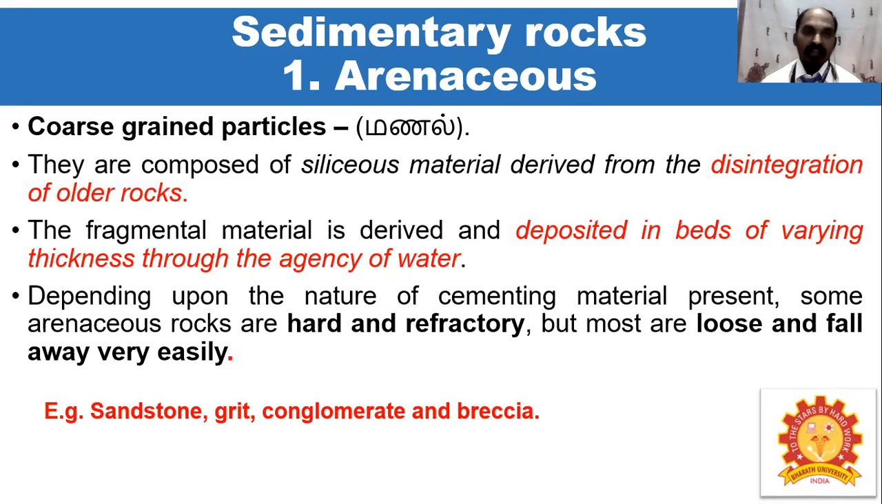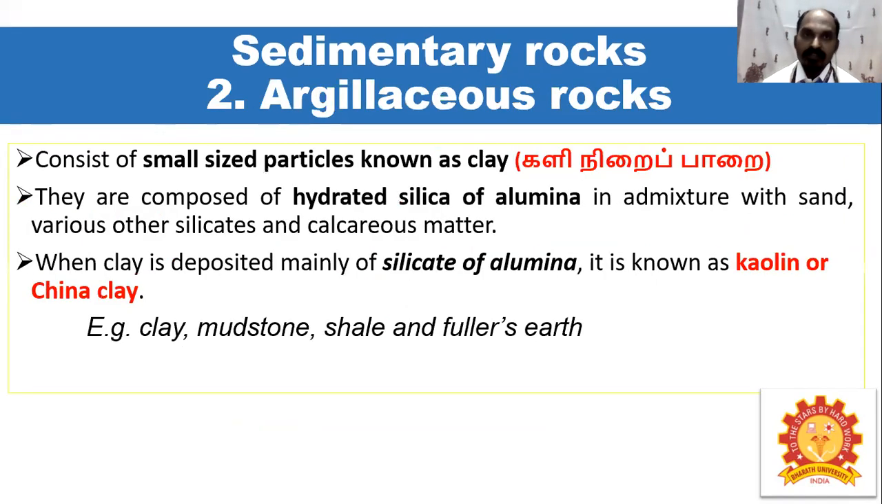Then the sedimentary rocks of arenaceous type: the sand-sized, coarse-grained particles are composed of siliceous material derived from the disintegration of older rocks. The fragmental material is divided and deposited in beds of varying thickness through the agency of water. Depending upon the nature of the cementing material present, some arenaceous rocks are hard and refractory, but most are loose and fall away very easily. Sandstone, granite, conglomerate, and breccia are examples of arenaceous sedimentary rocks.